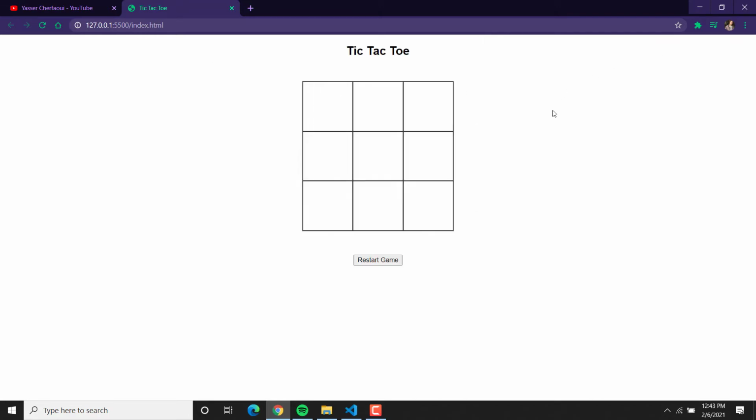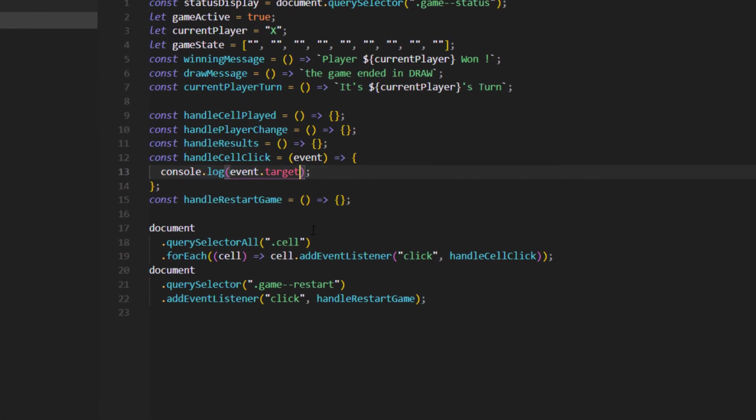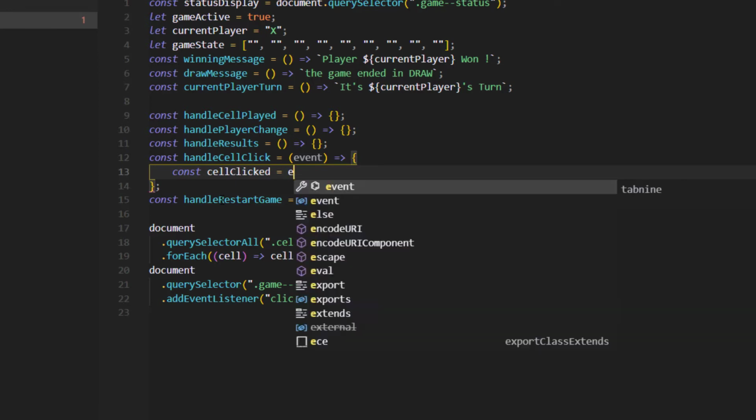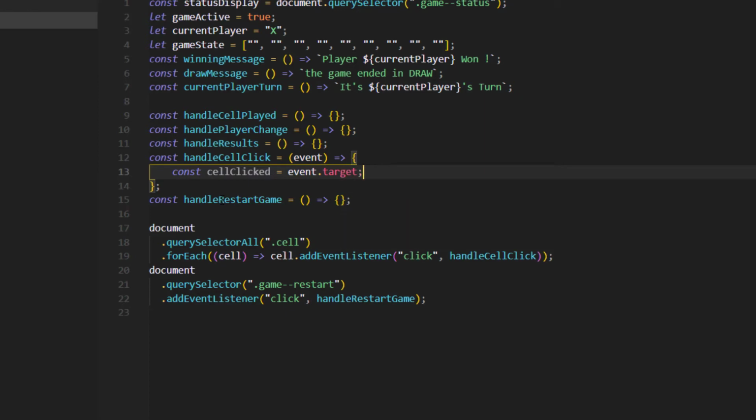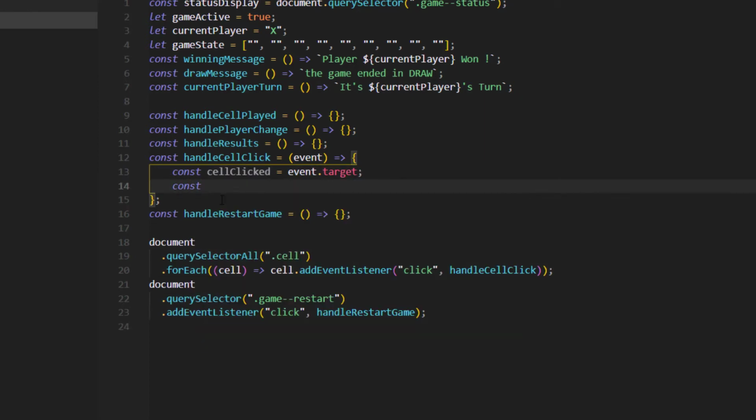So for now we're gonna start coding, and we just tested here when we're gonna introduce a constant, cellClicked, and it's gonna be event.target, and we have another constant which is cellClickedIndex.